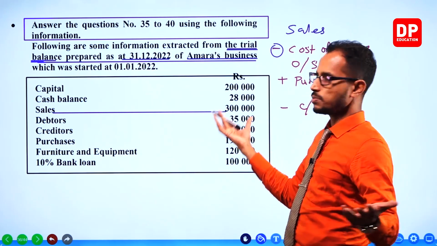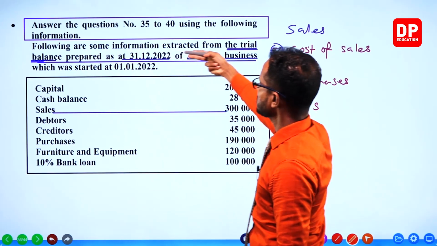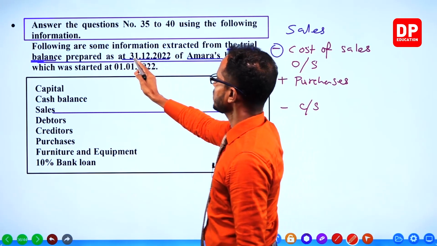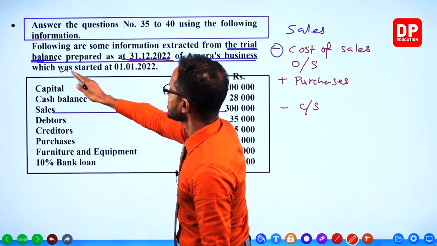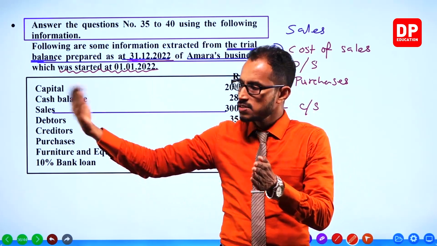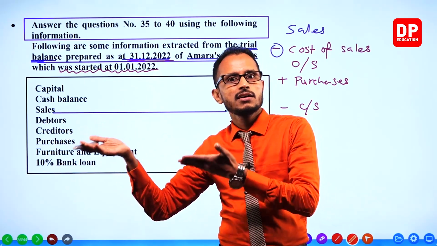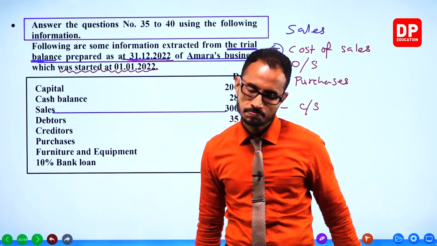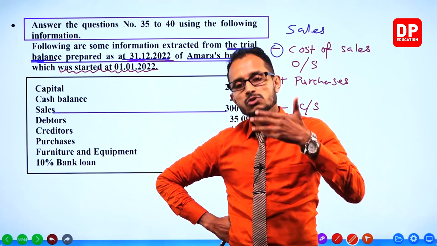Now take the information available. Opening stock. Where is opening stock? No opening stock. You know why? Following is some information extracted from the trial balance prepared as at 31st December, the end of the period, for Amara's business, which was started on 1st January. This year is the year in which the business was started. So what? You should ask that question.